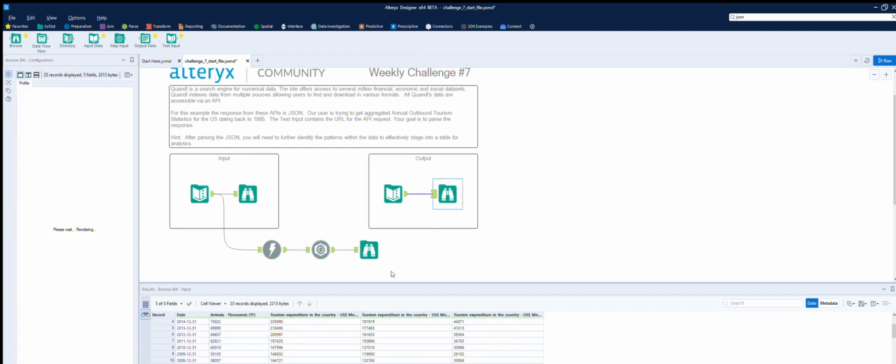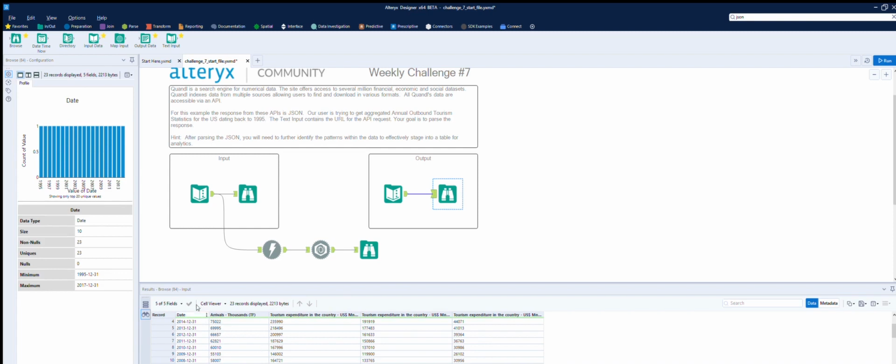Let's have a look at what we're supposed to be looking at. Okay, so we're looking to find a table that's got 5 columns: date, arrivals, tourism expenditure, and so on, and then a number of rows. Now, what the Alteryx challenge website actually said was don't worry too much about the actual data, it's the structure you want, because we're pulling this live from this site.